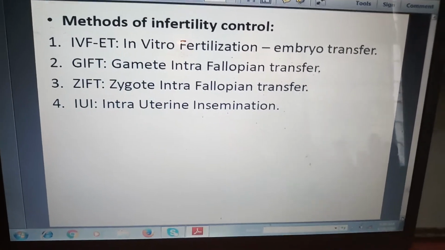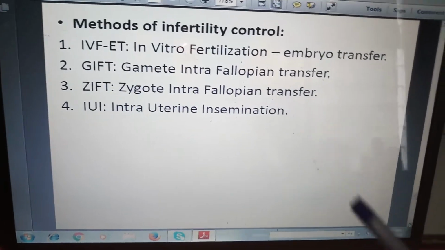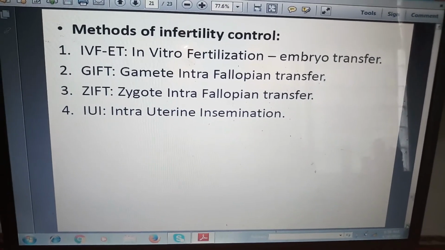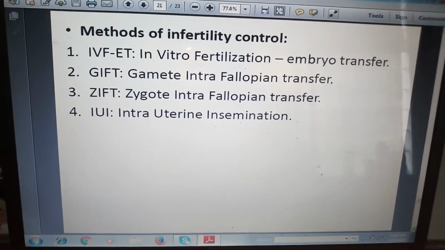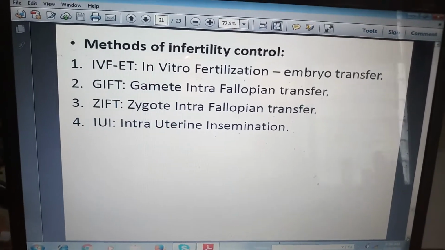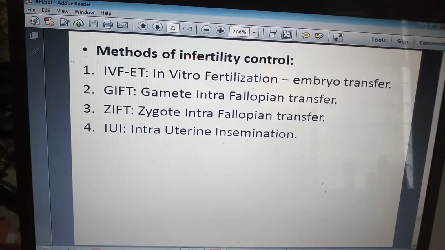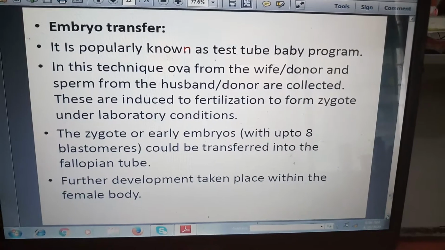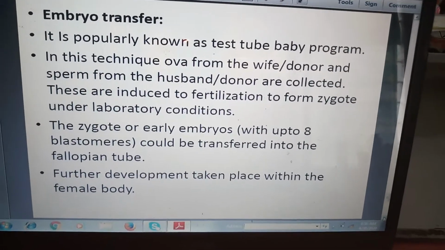IVF, that is in vitro fertilization and embryo transfer. GIFT, which I have explained, is gamete intrafallopian transfer. Then ZIFT, that is zygote intrafallopian transfer, and IUI, that is intrauterine insemination. Embryo transfer is popularly known as the test tube baby program.